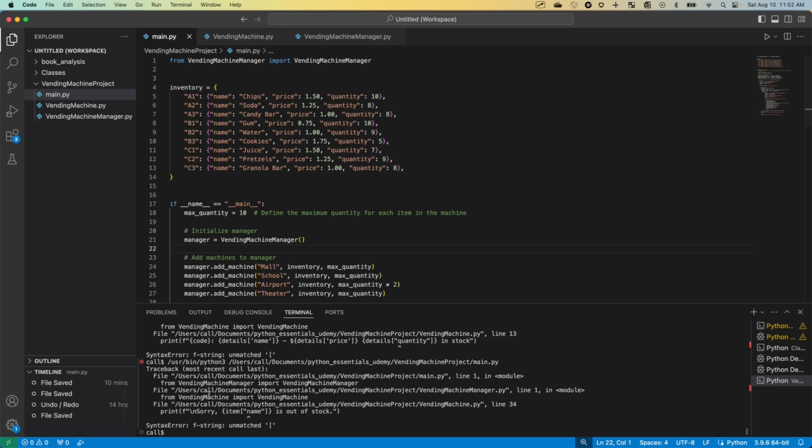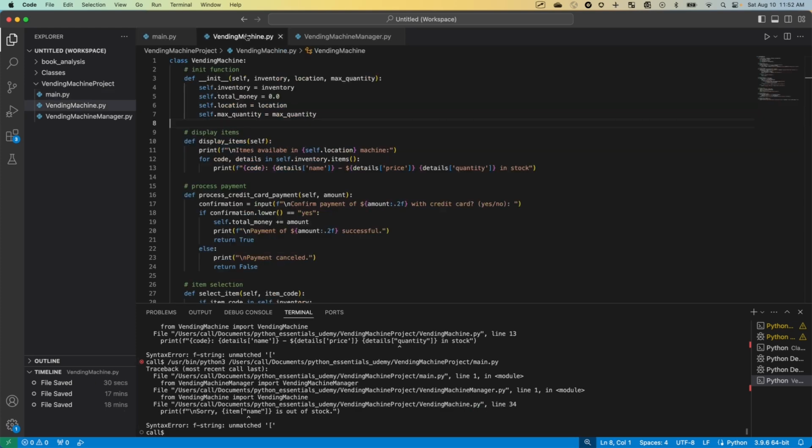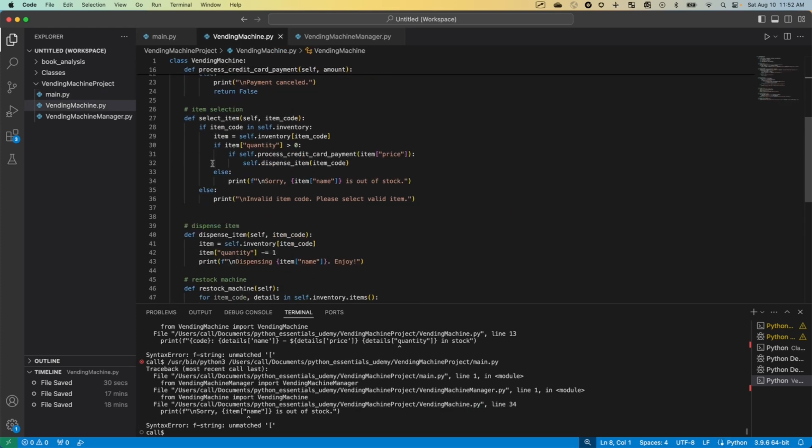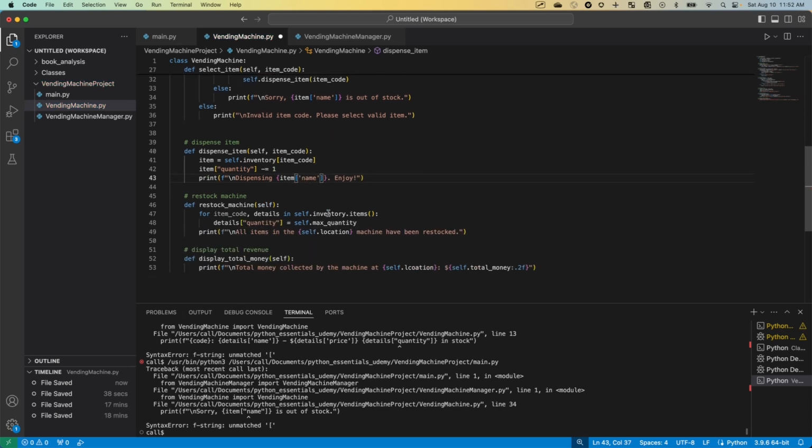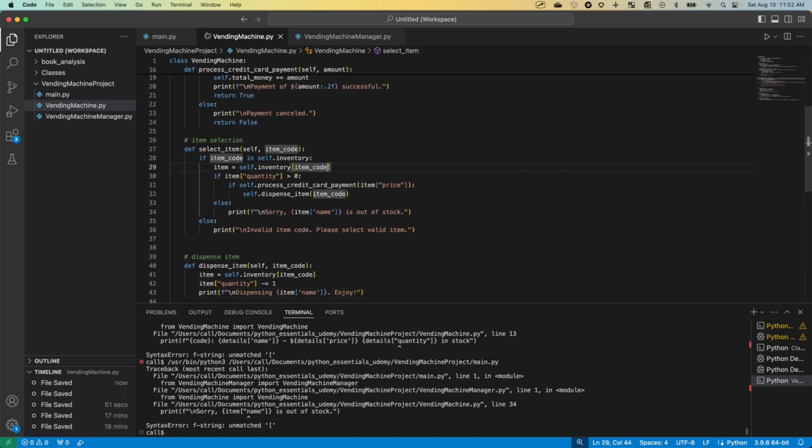Okay, it did. We're seeing another error now, another F string unmatched, probably the same thing. Indeed it is. I may have done this a couple times on accident. So vending machine line 34. Yep, same thing. There we go. Probably there's another instance. Let's just fix that while we're at it. And that may have been all of them. Let's try again.